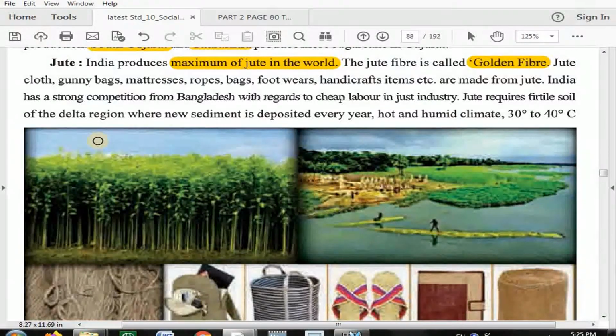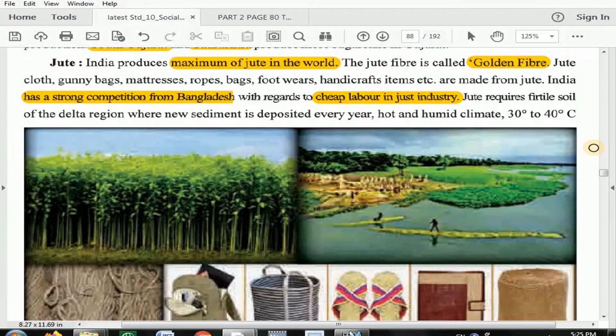India has strong competition from Bangladesh with regard to cheap labor in the jute industry. Here it is very clearly mentioned that we have competition with Bangladesh, because in Bangladesh, as far as labor charge is concerned, Bangladesh has cheap labor. So that's why we have competition with Bangladesh.